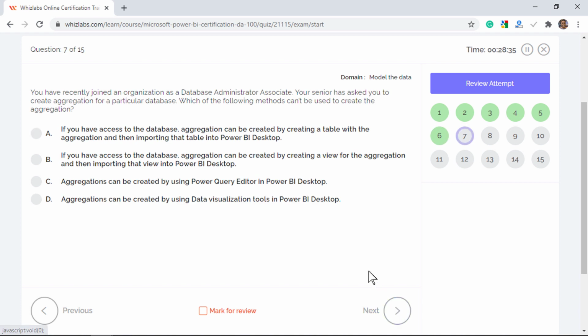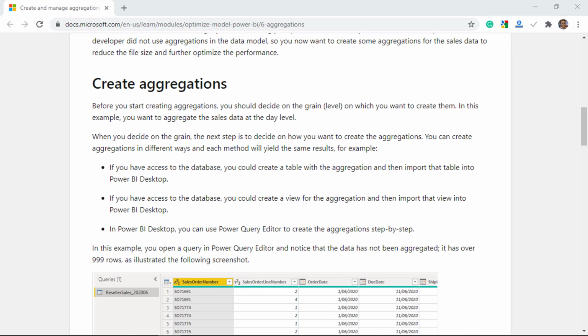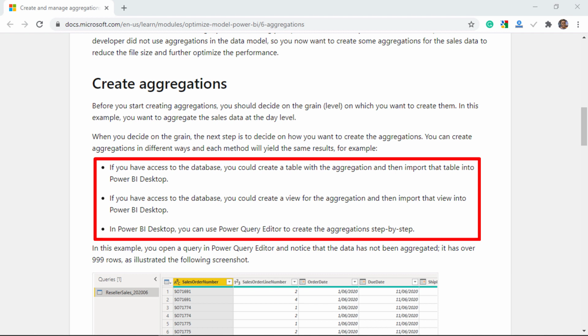You have recently joined an organization as a database administrator. Your senior has asked you to create aggregation for a particular database. Which of the following methods can't be used to create the aggregation? Well, aggregating data means to summarize the data and present it at a higher grain. And aggregations can be created in any one of the following ways.